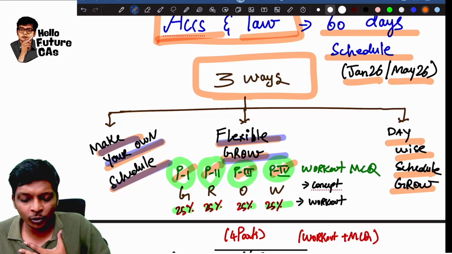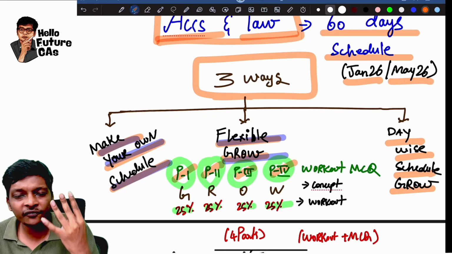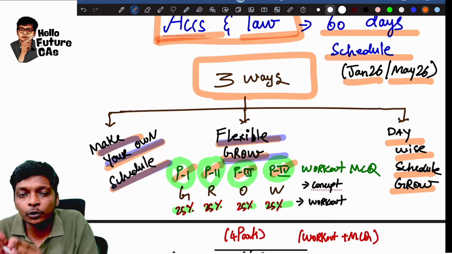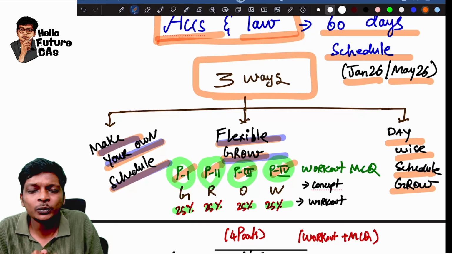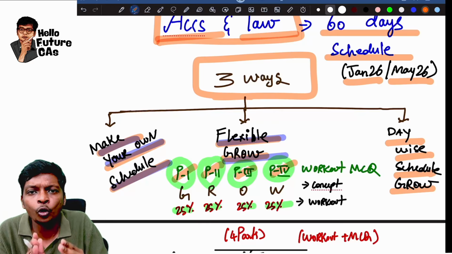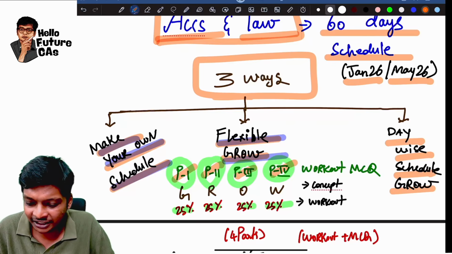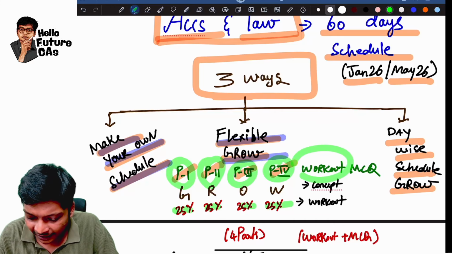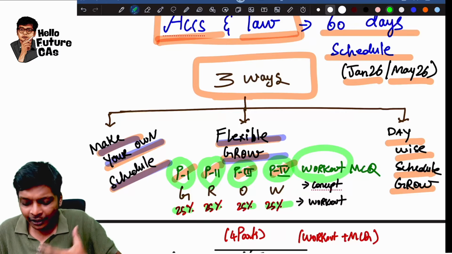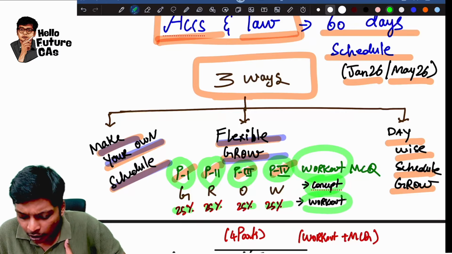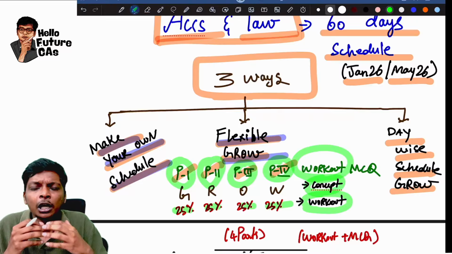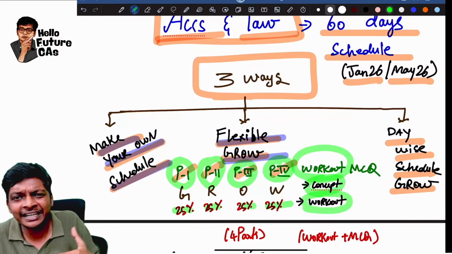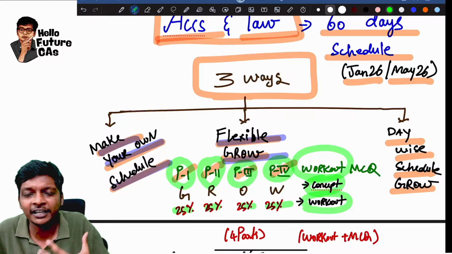But I don't end over there. Once you finish these four parts, for our students, the classes are broken down into part 1, part 2, part 3, part 4, which is nothing but GROW. Once you finish that, we have the next part within the app for our students where it's called workout, where we quickly revise the concepts and do a lot of workout questions or questions from RTP, MTP, other books, 1980, 1990 questions. We practice very, very difficult questions.